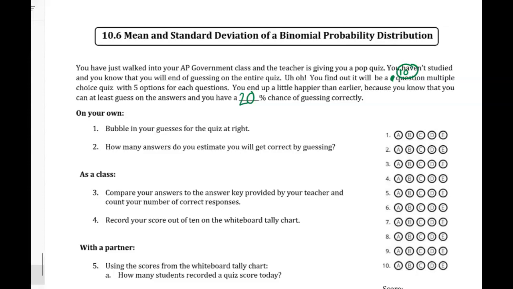Okay, so if you have a 20% chance of guessing correctly, odds are you'll get 20% of the 10 correct, which is 2.